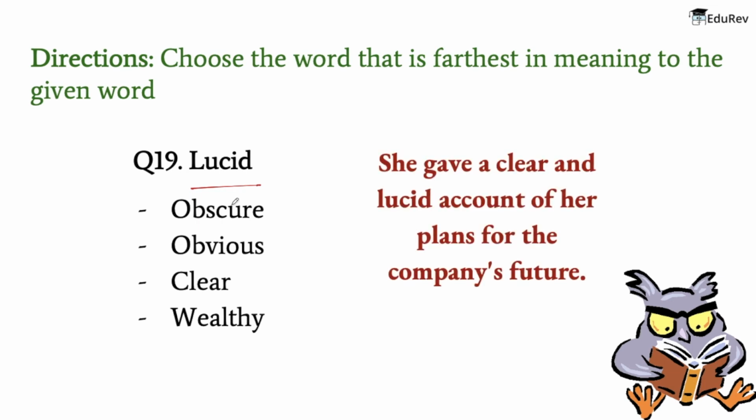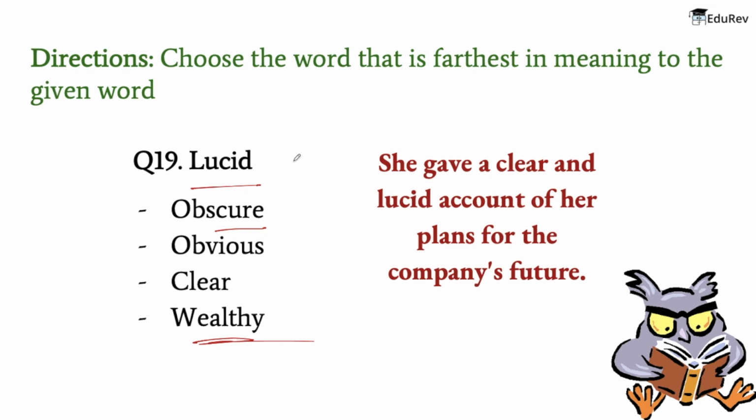For example, she gave a clear and lucid account of her plans for the company's future. Now the meaning of the words that are given are: obscure means not discovered or known about, that is something that is uncertain. Obvious is easily perceived or understood clearly. Clear means easy to perceive, to understand, or to interpret. And lastly, wealthy means having a great deal of money, resources, assets, rich, etc.